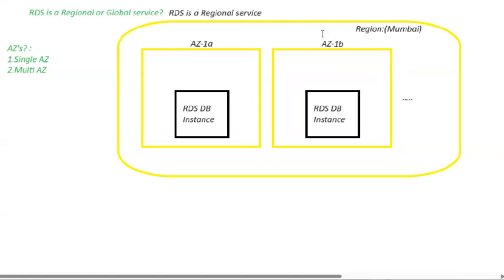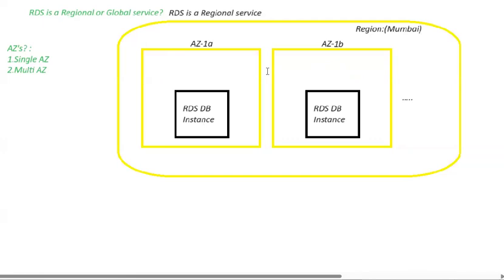Now, let's say my whole Mumbai region fails. Then do I have availability of my RDS database instance? No, right? Since my databases are present under availability zones of my Mumbai region, when the region fails, all the availability zones and instances in it fail, and my database instances are no longer available.